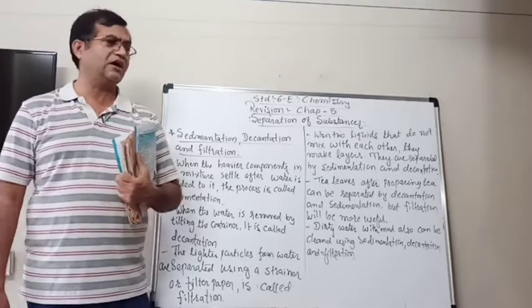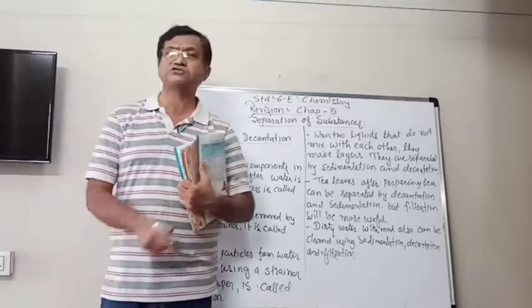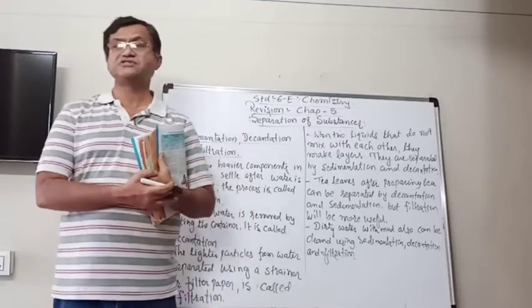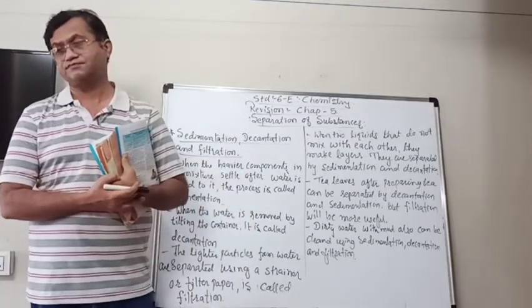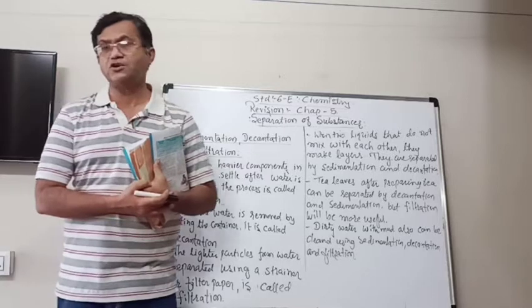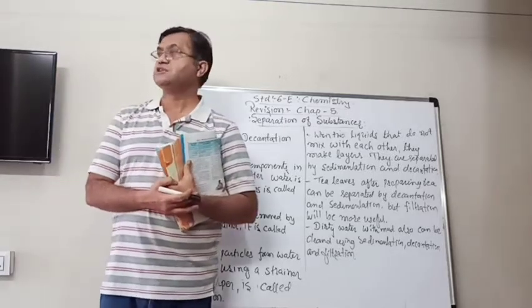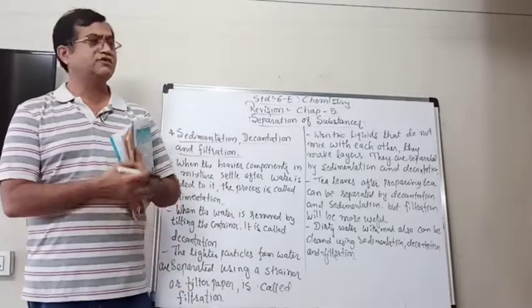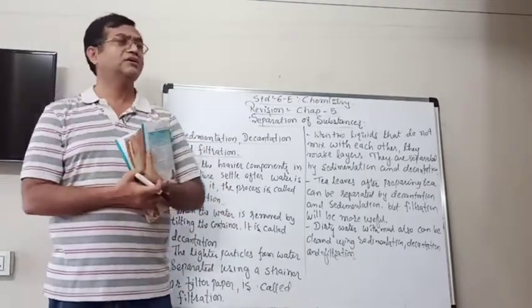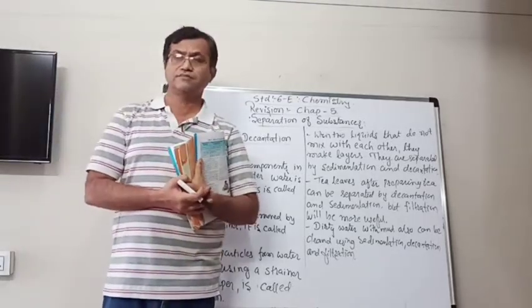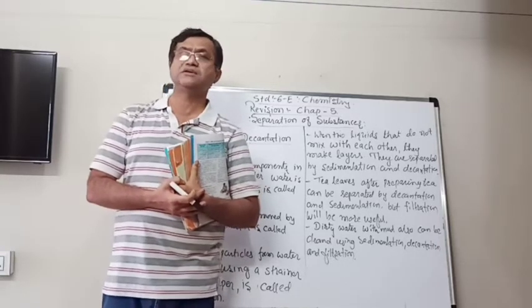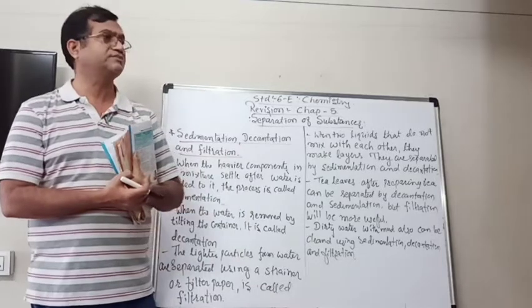Now, threshing is used in the farm to separate the seeds from the stalks. And that we cannot do by hand picking because there are so many seeds together. So we do threshing, and by threshing we sort out the seeds from the stalks.